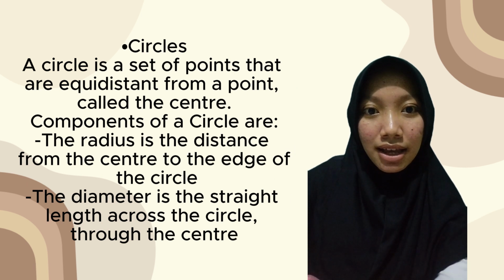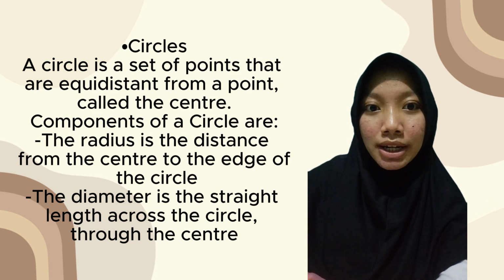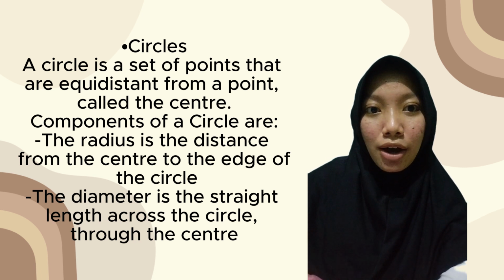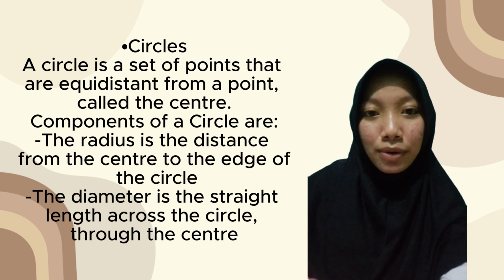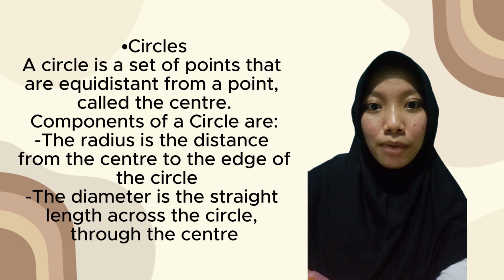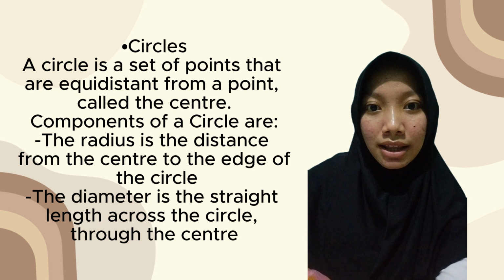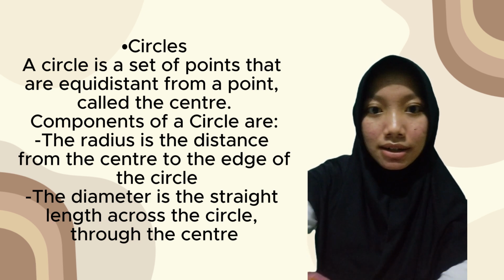Next, circle. A circle is a set of points that are equidistant from a point called the center. Components of a circle are: the radius is the distance from the center to the edge of the circle, and the diameter is the straight line across the circle through the center.